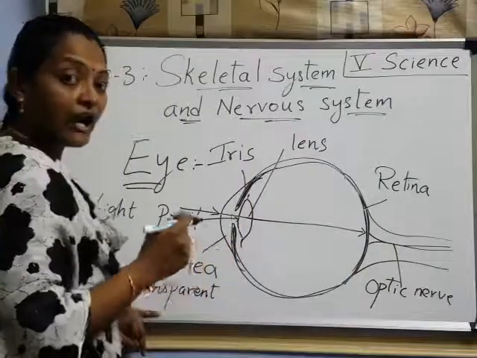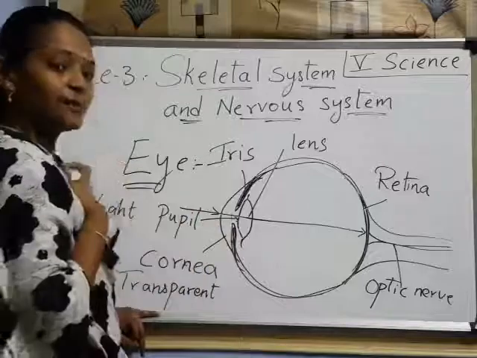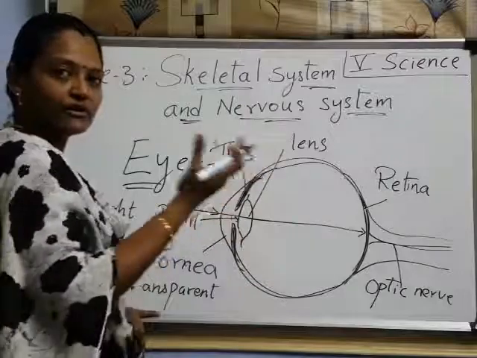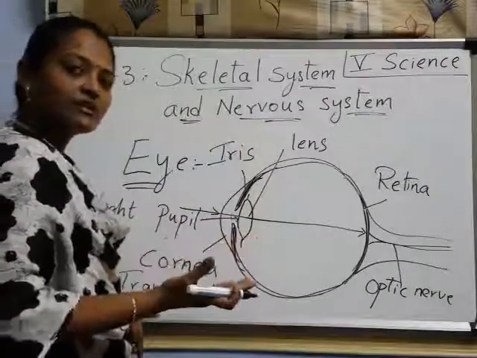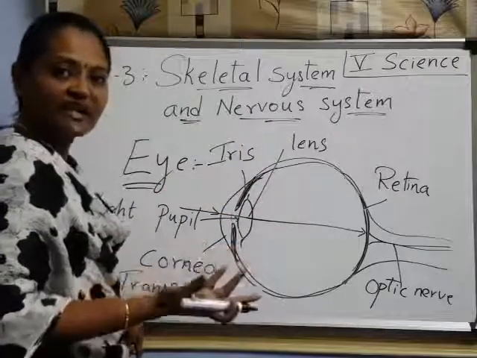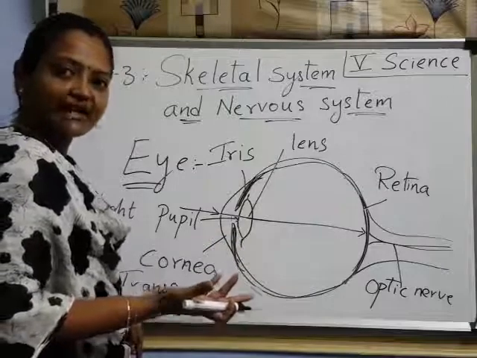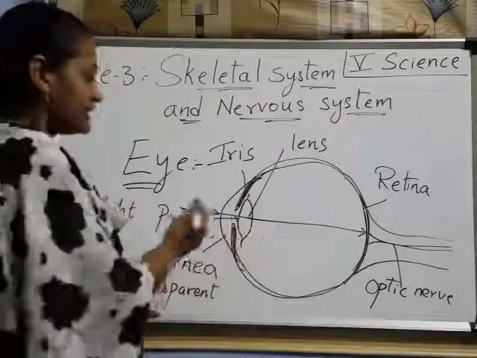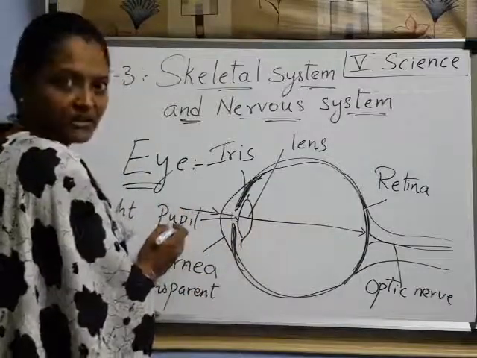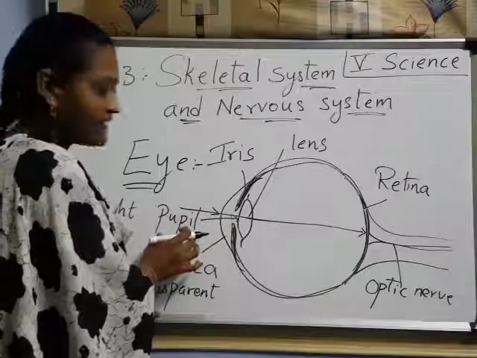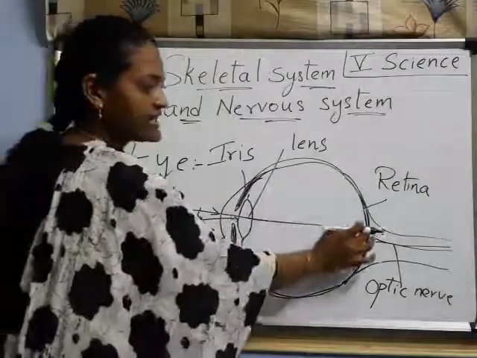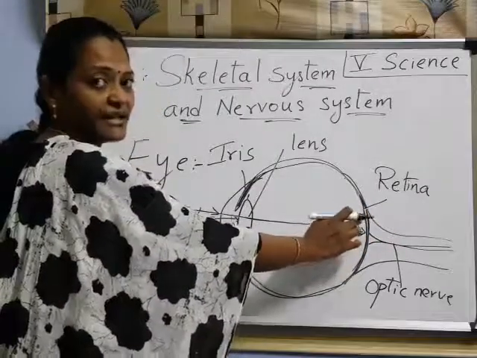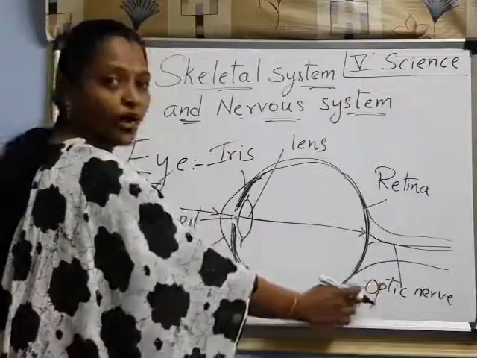Understood, children? How is the information passing to the brain? Suppose we are seeing something, that means the light only, right? We are able to see with the help of light only. Without light we can't see anything, isn't it, children? So here the light passes through the pupil, the black circle at the center of the eye, and reaches the retina, a very thin layer of tissue, and it is connected to the optic nerve.